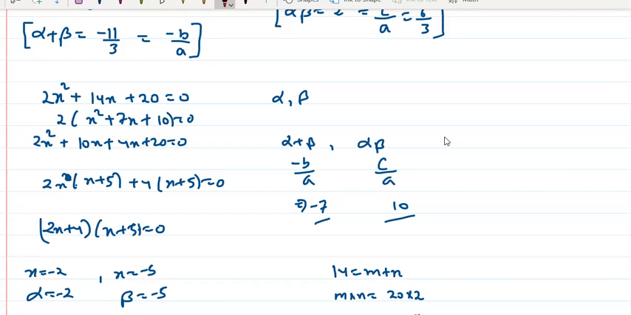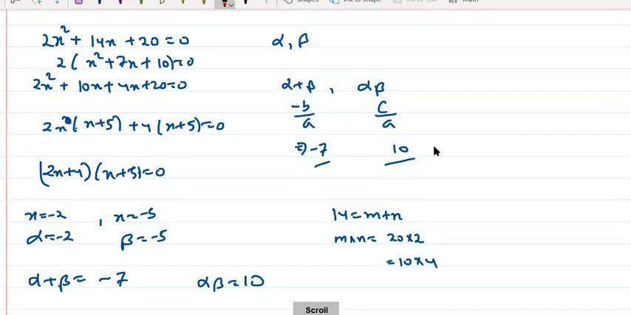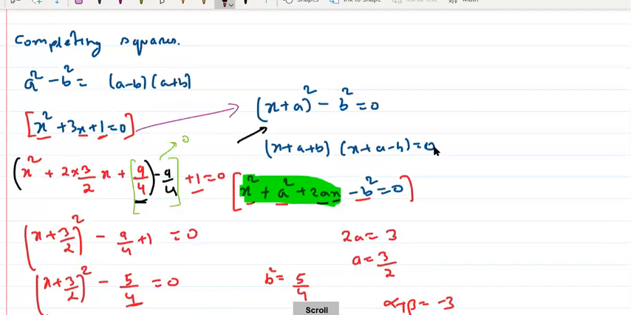The next method was completing squares. Okay, completing squares. So I'm just going to revise this again. Okay, right?